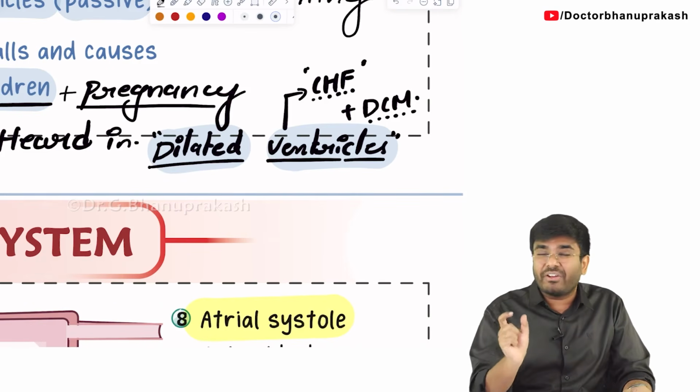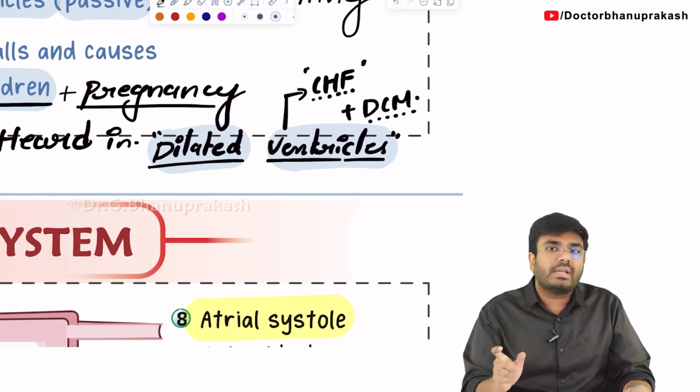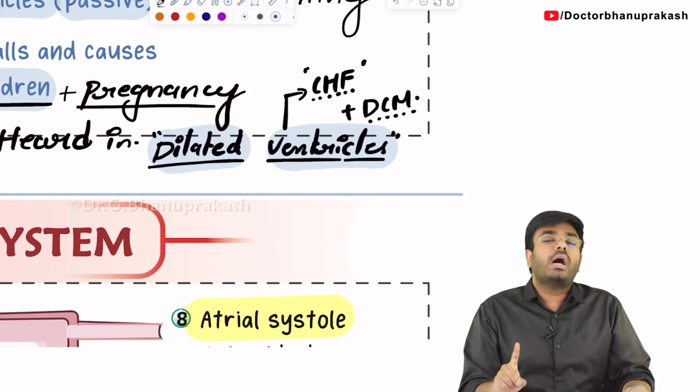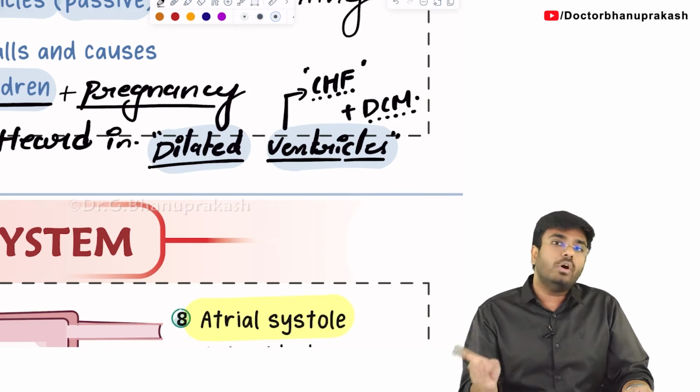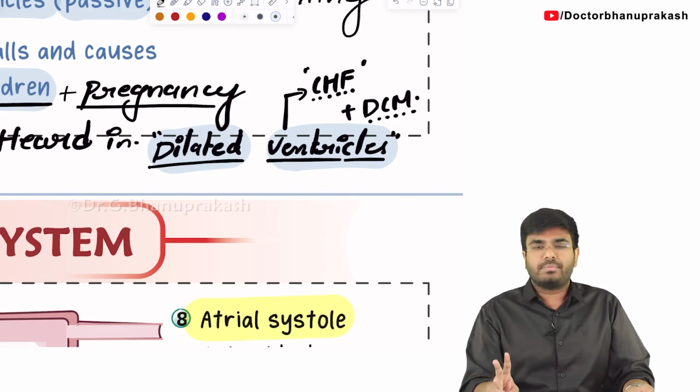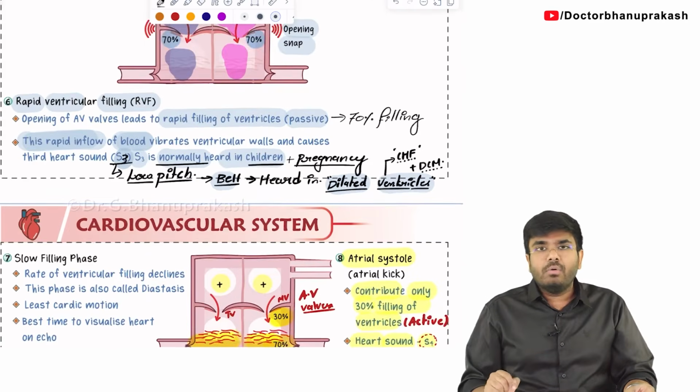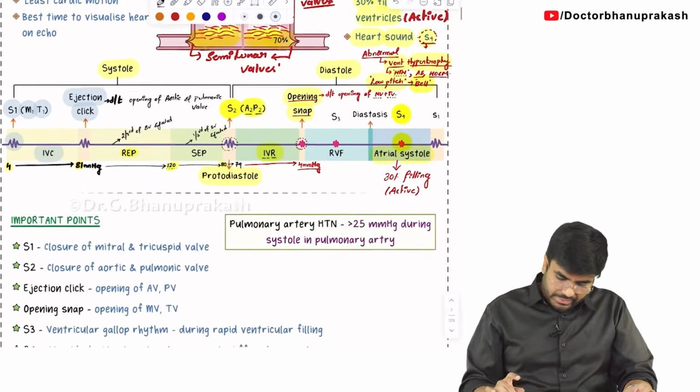Hypertrophied ventricles are stiff ventricles. Hypertrophied, stiff ventricles cause the S4 heart sound. Hypertrophy causes S4, dilation causes the S3 heart sound. Okay, next step. Now let's see the timeline. Here, look carefully.